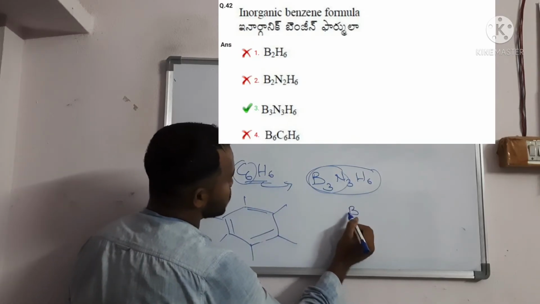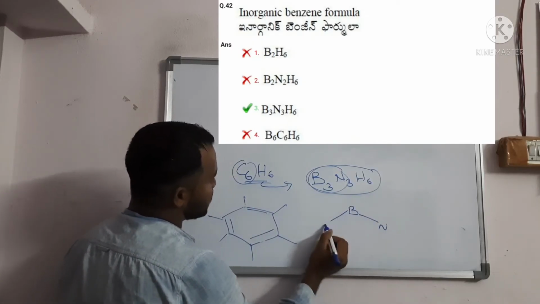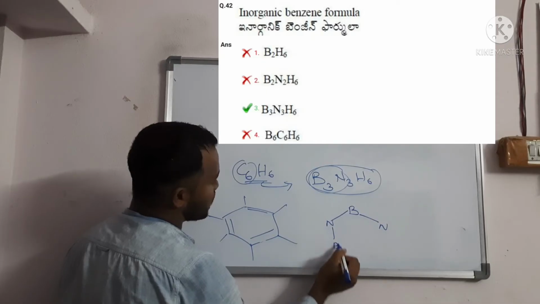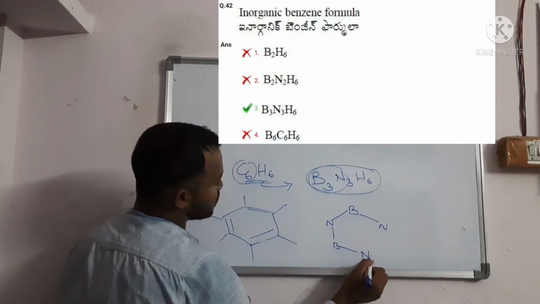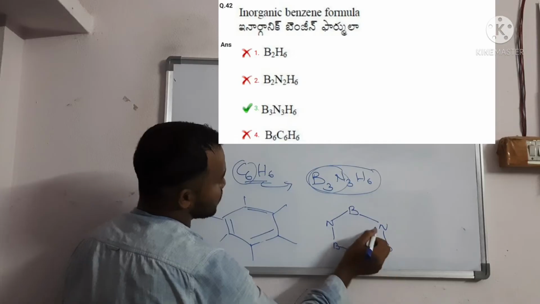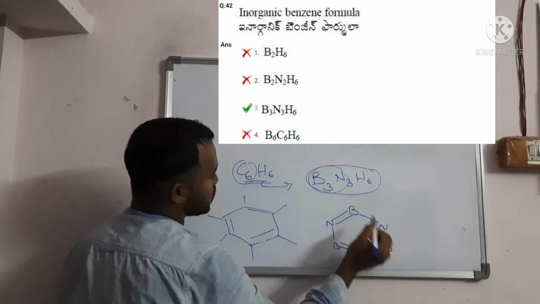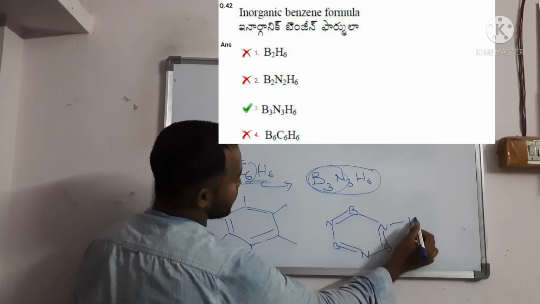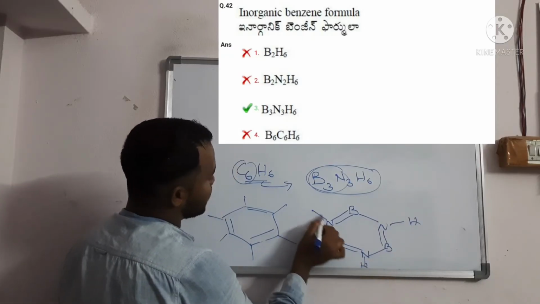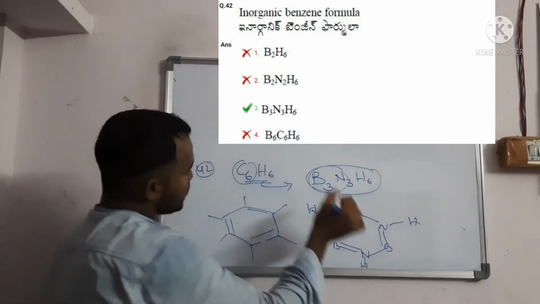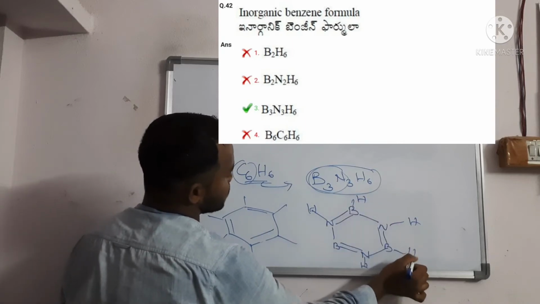So for B you should write N, and if it is N, you should write B alternately. Here N is there, so B; then again N, and here B. So you should write the same three bonds. Then you should write hydrogen, hydrogen, hydrogen. Here also hydrogen. Six hydrogens you should write.